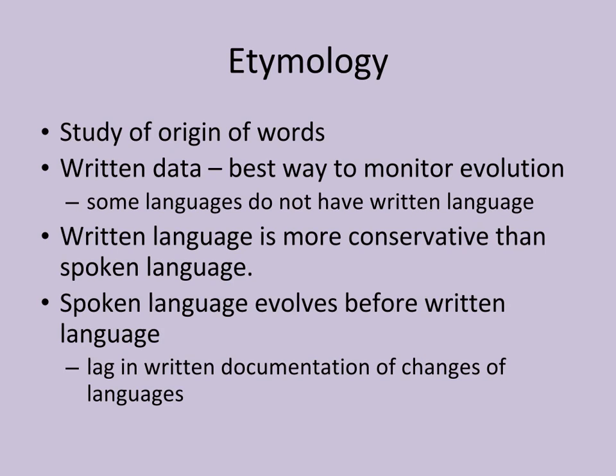Etymology and lexicon. Etymology is the study of origin of words. Written data is the best way to monitor language evolution. However, it can be difficult with some languages that do not have a written language. Written language is also more conservative than spoken language. There are many adaptations and changes to spoken language, whereas written language usually lags in the change. Spoken language evolves before written language.